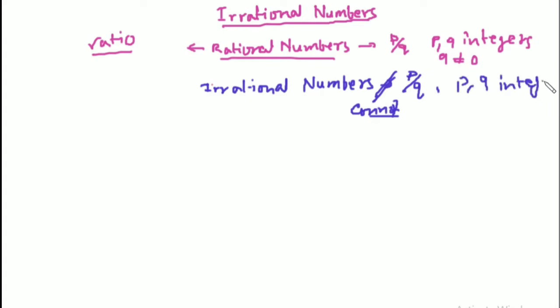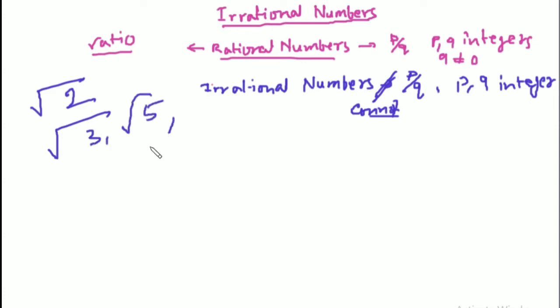This is the definition of irrational numbers. Let us see some examples of irrational numbers. Root 2 is an irrational number. Root 3, root 5, root 7, root 14, these are all irrational numbers. Pi is an irrational number.